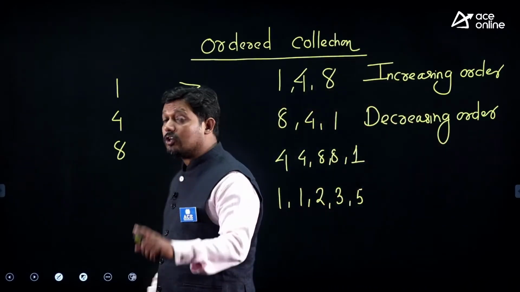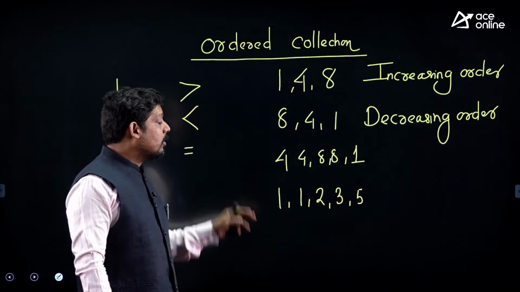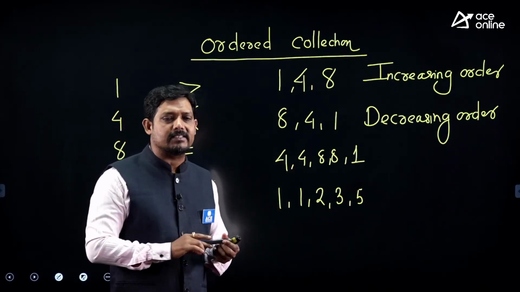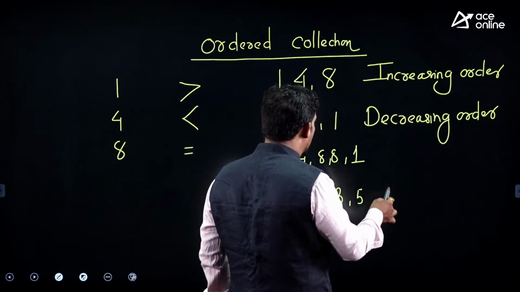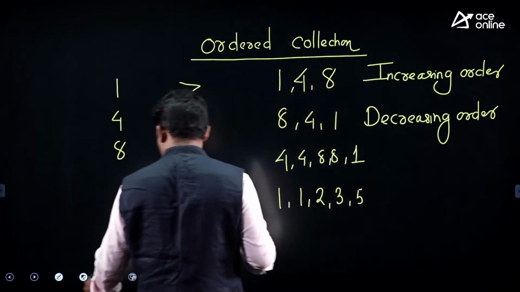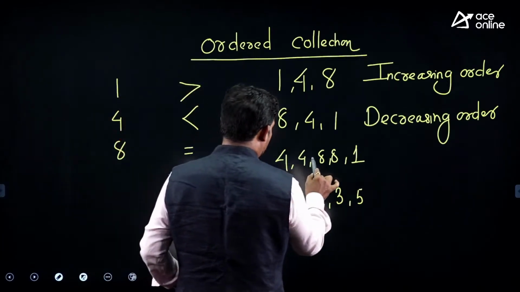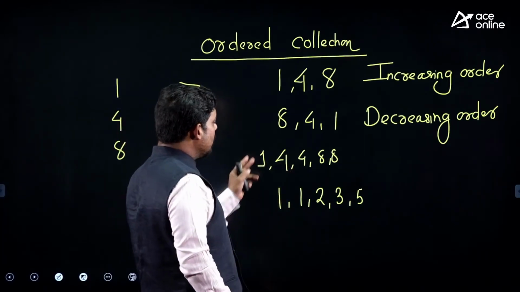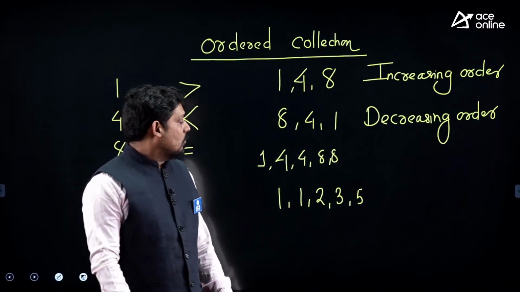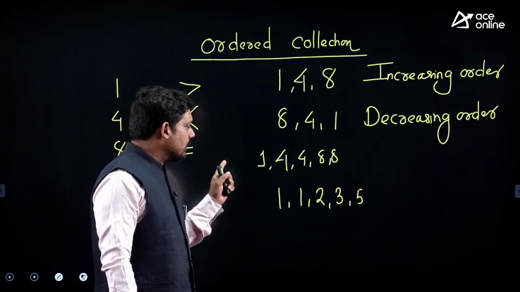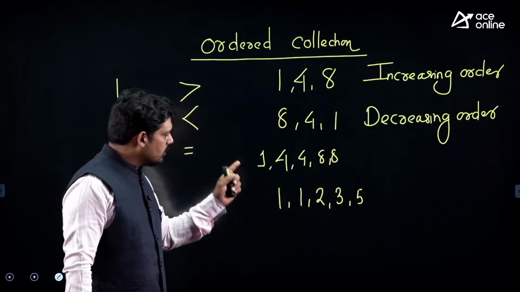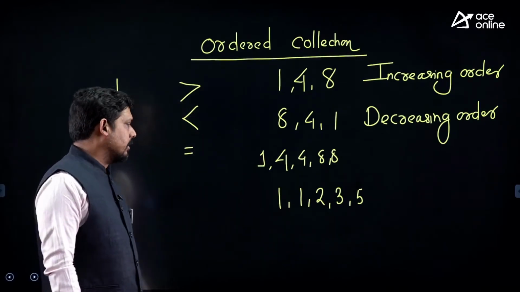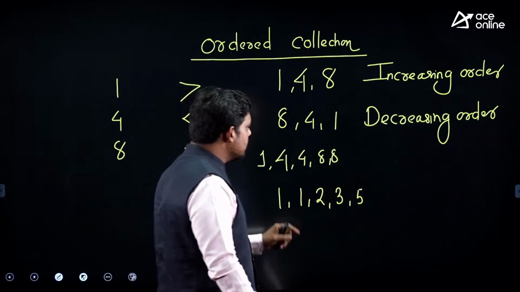The second one is called a decreasing order. The next one is not called a decreasing order, because from one element to another the value must decrease, but here 4 to 4 is not decreasing. Okay, my ordering is flawed, sorry, 1 4 4 8 8. That is not an increasing order, because 4 to 4 and 8 to 8 are not increasing, but yes, 1 to 4 is increasing.